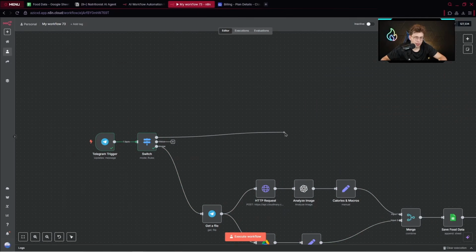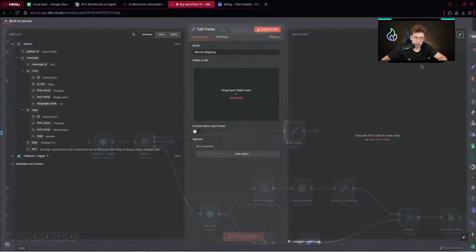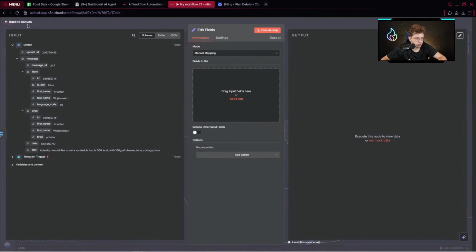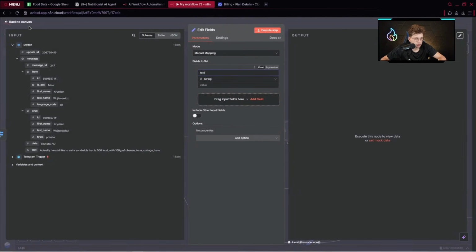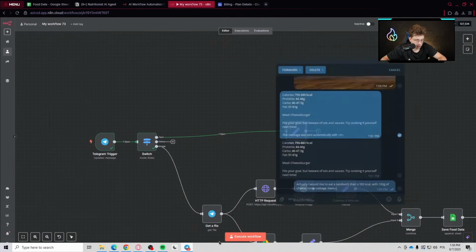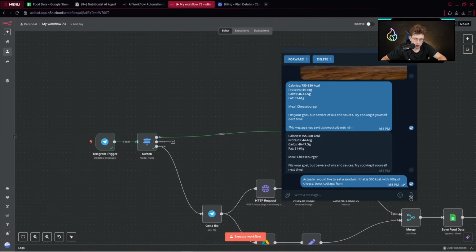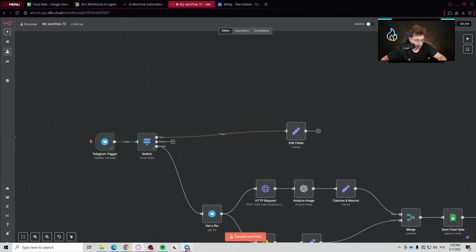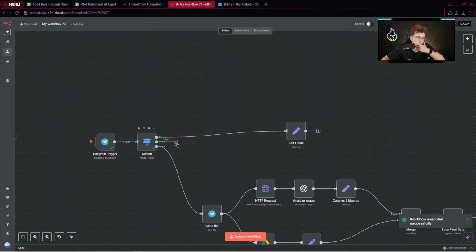Next, in this text path, we add the set fields node, and I will explain it in a while, because right now we need to provide the text here. But right away, let's just send a message. So: hello, I would like to eat a sandwich that contains 500 calories with 100 grams of cheese, tuna, ham, and, I don't know, cottage cheese, okay? Let's provide a specific message. Then execute the workflow.